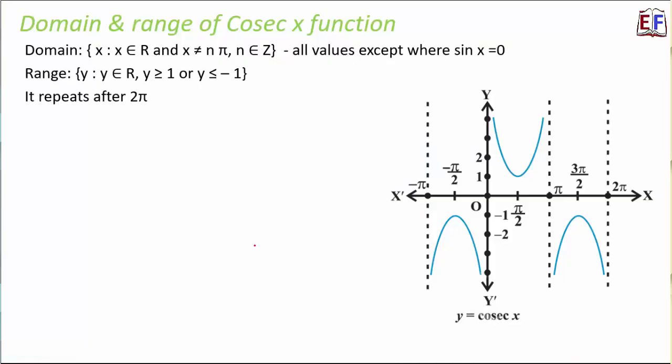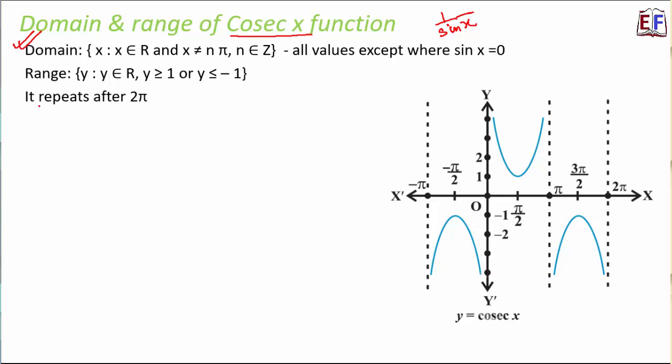If we talk about cosec x, what is cosec x? Cosec x is 1 by sin x. Looking at this function, if we have to talk about domain, that is the input values, all values would be possible input values except those values where sin x is 0, because sin x 0 means cosec x will be 1 by 0, which is not defined. So we cannot have a not defined input value, right?